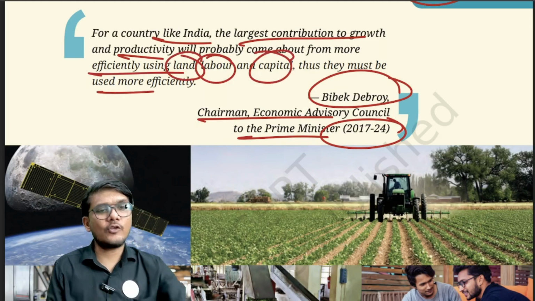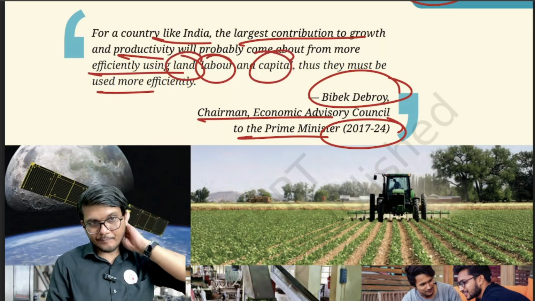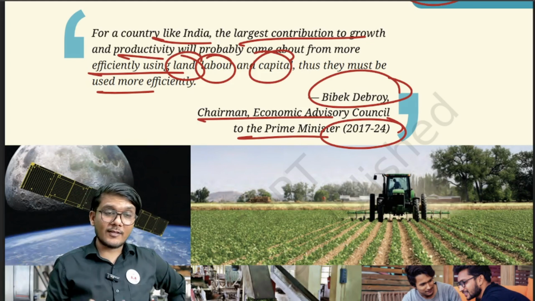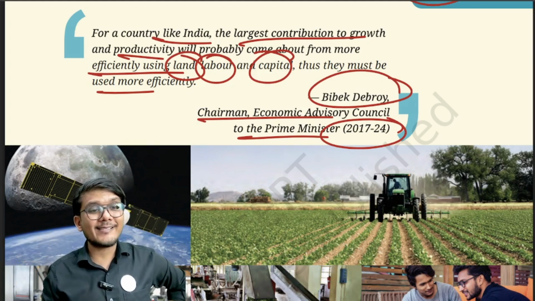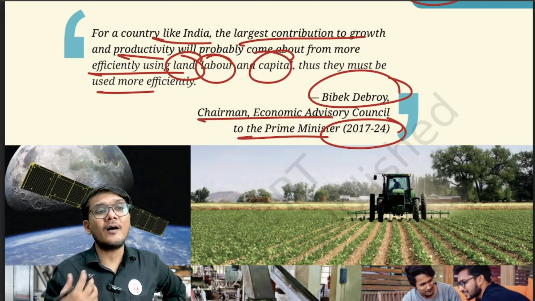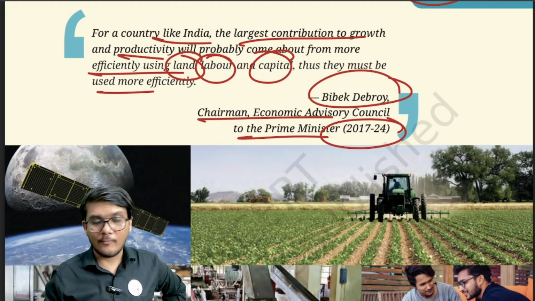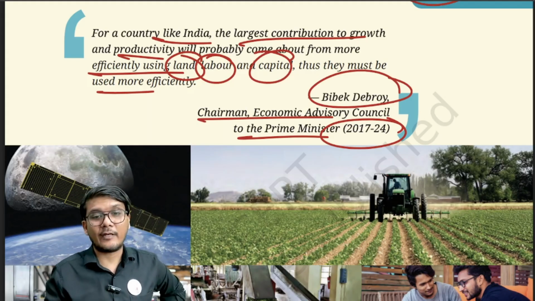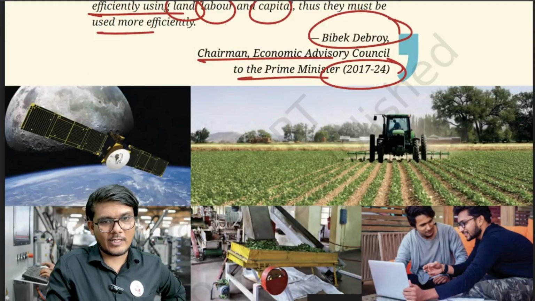Thus, they must be used more efficiently. Here, in fact, he has given us 3 of the 4 factors of production, that is land, labor, and capital, and says that if they are used more efficiently, that's when the productivity and contribution will come. So we should use them effectively, is what he is saying.